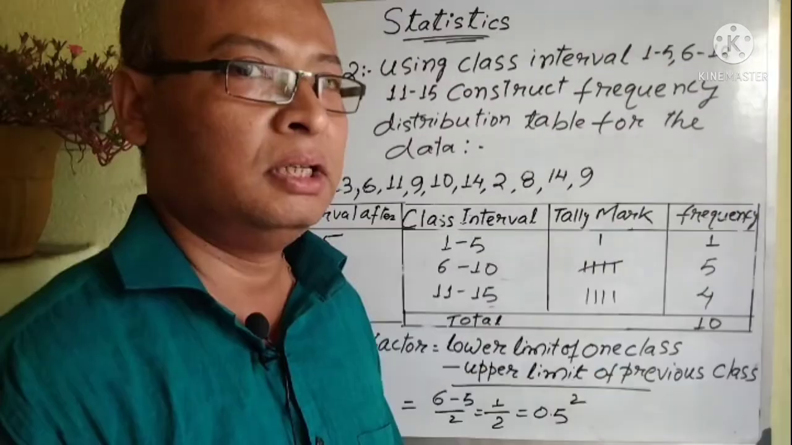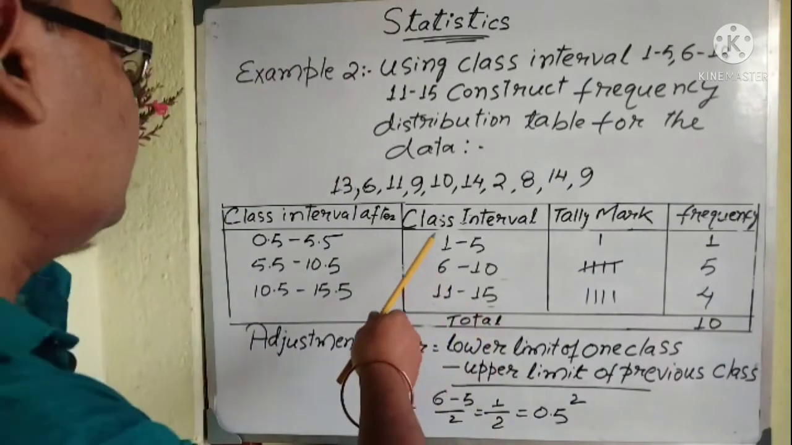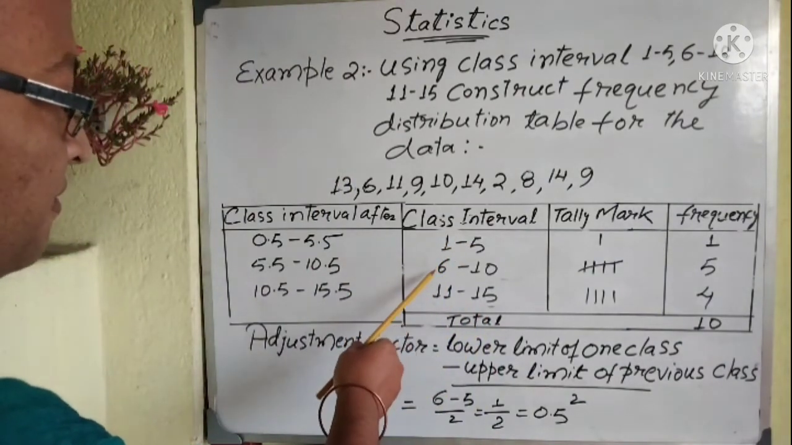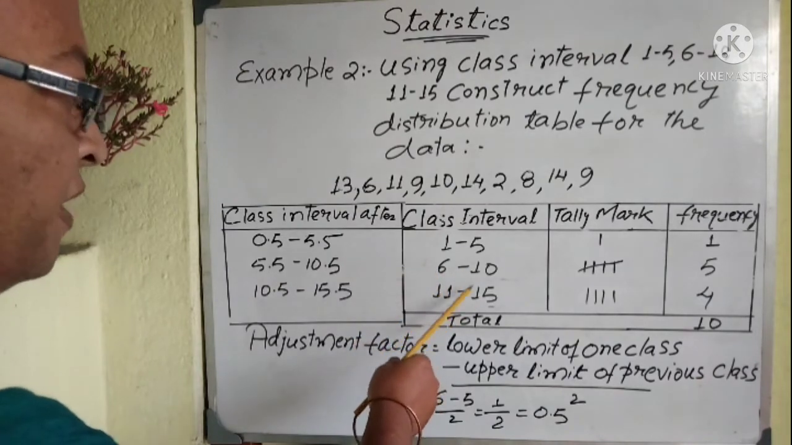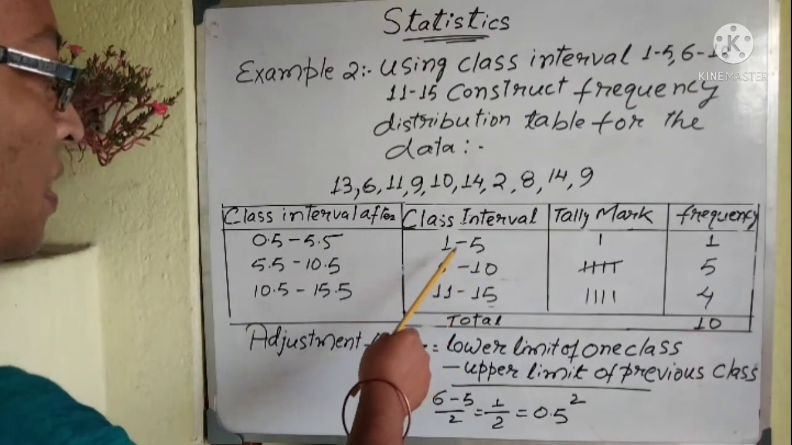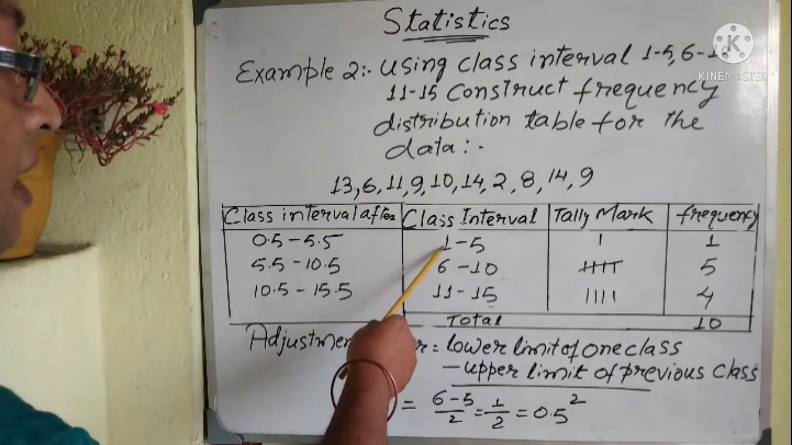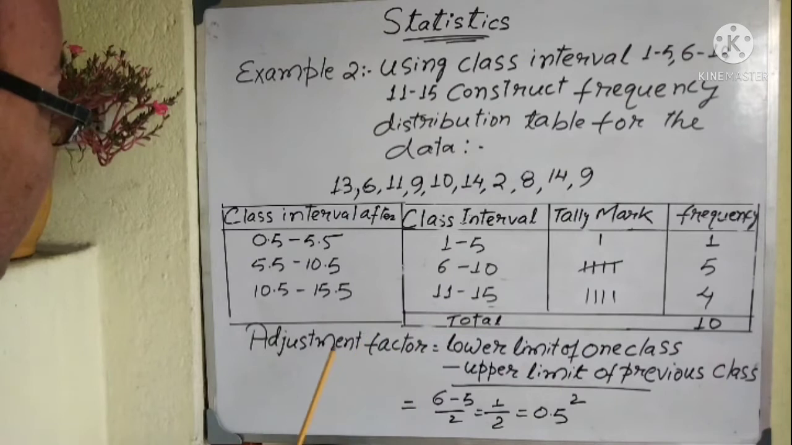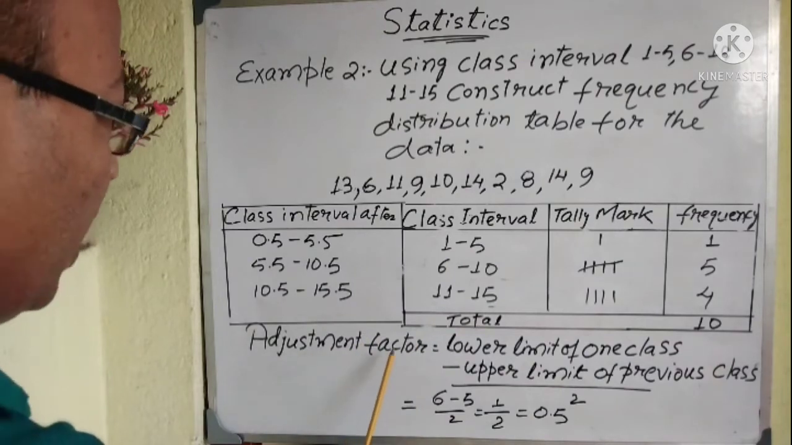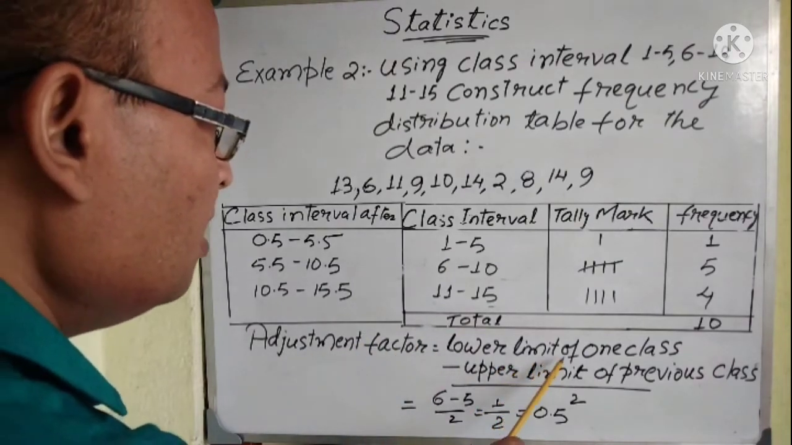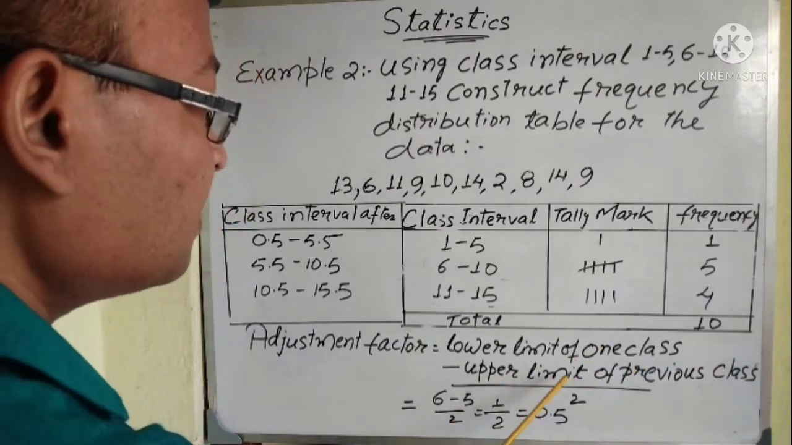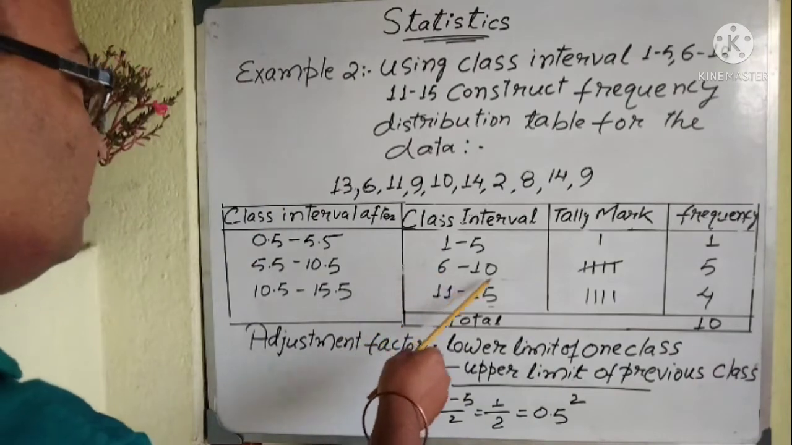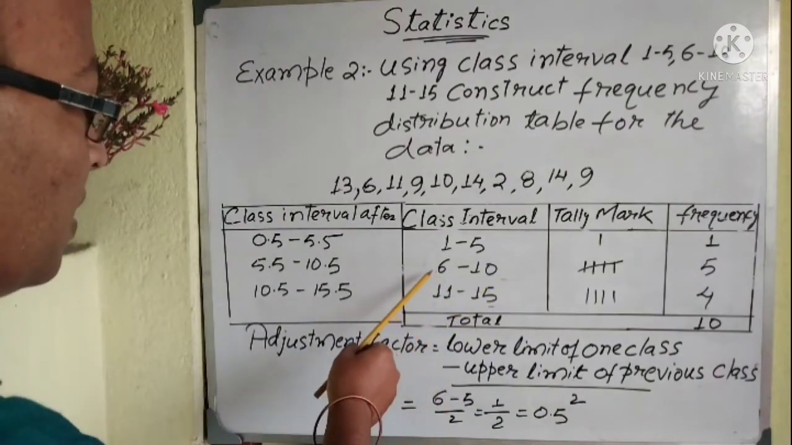So clear? Okay. Now this class interval is discontinuous: 1 to 5, 6 to 10, 11 to 15. No continuity. So in order to make a class continuous, what you have to do, there is a formula, the adjustment factor. The adjustment factor is equal to the lower limit of one class minus the upper limit of the previous class, divided by 2. So take any one. See, this one I am taking.